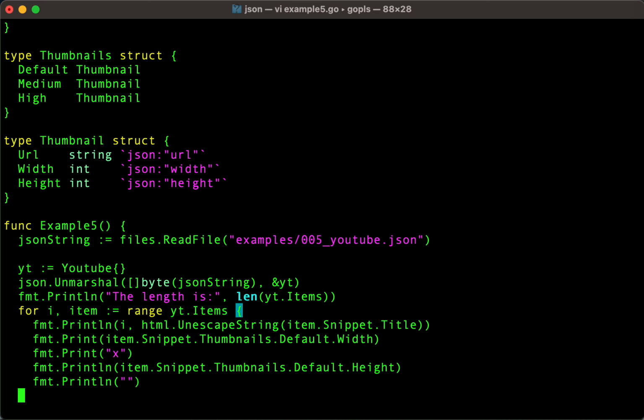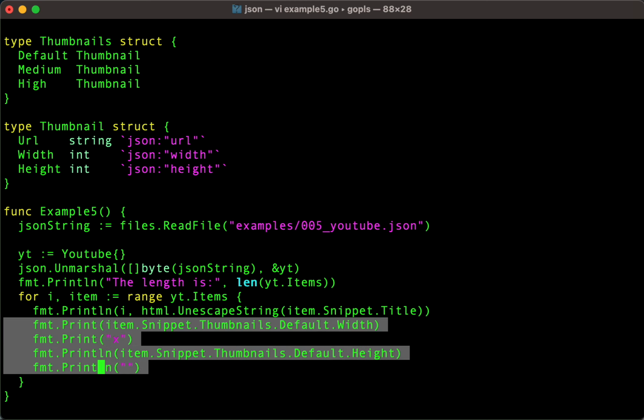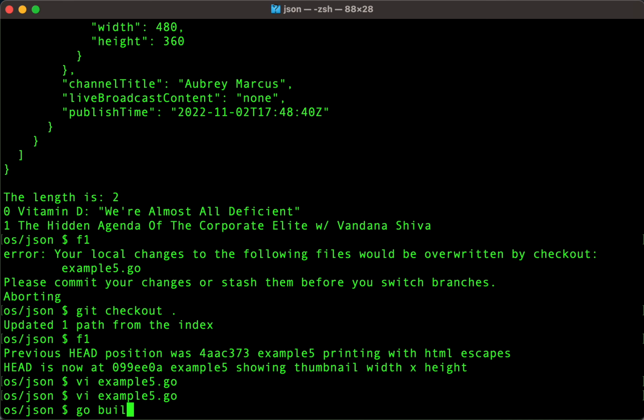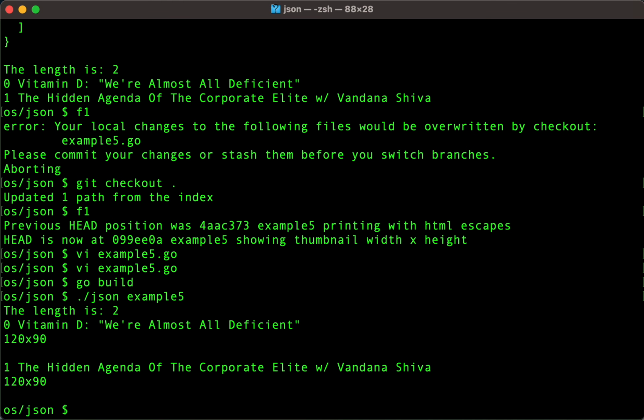And so what happens here is the stuff that's new. We're saying, okay, let's print, not print line, just print, so we don't get the return there. So we're going to put an X, so it's going to be the width X height. We're saying item.snippet.thumbnails.default.width, then print X, and then item.snippet.thumbnails.default.height. Let's see what that looks like when we run it. There we go. JSON, mastered.